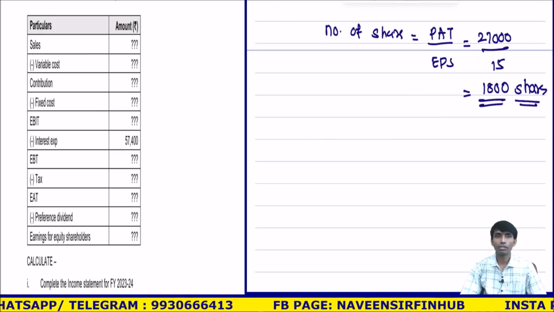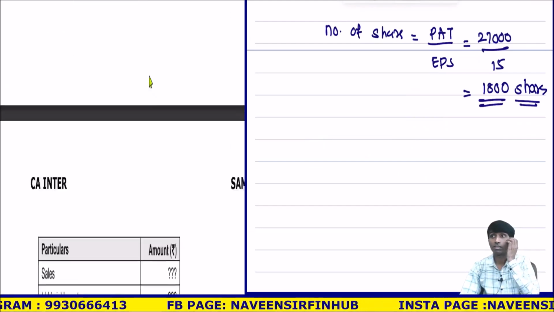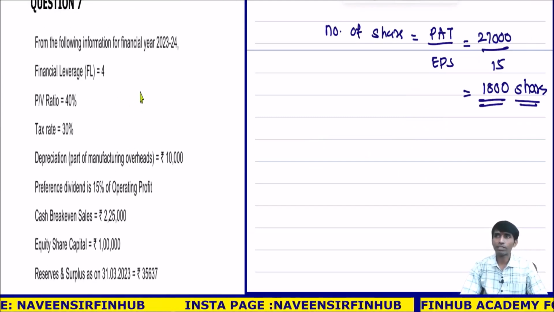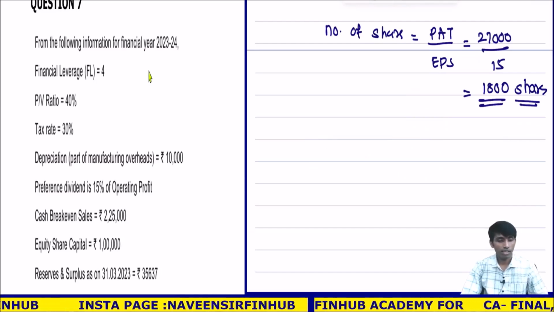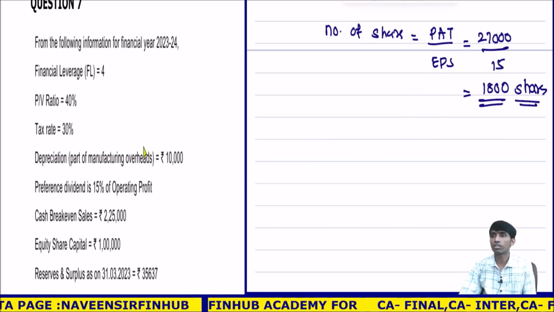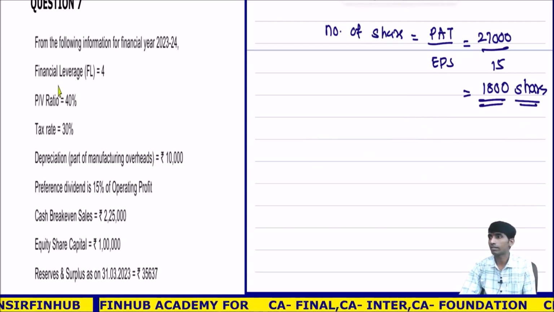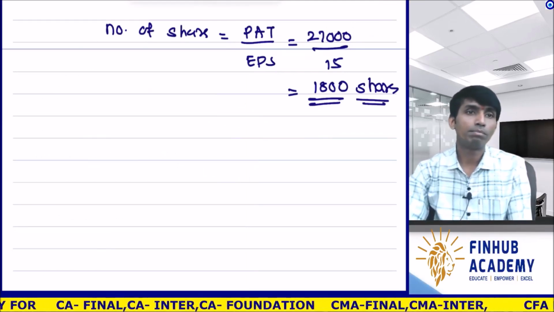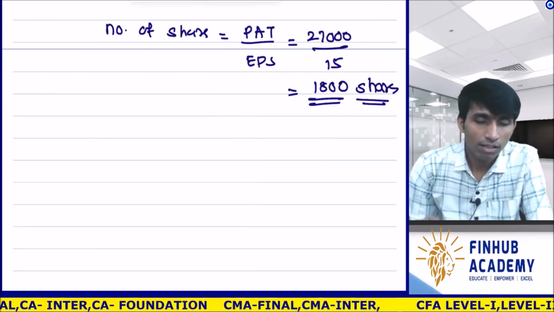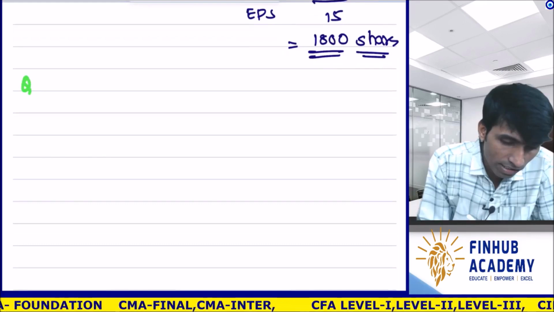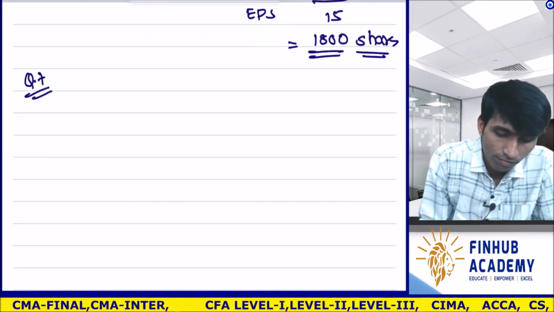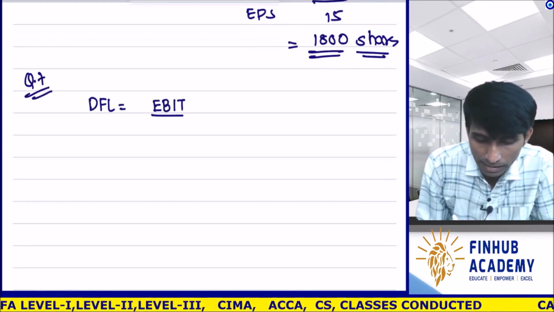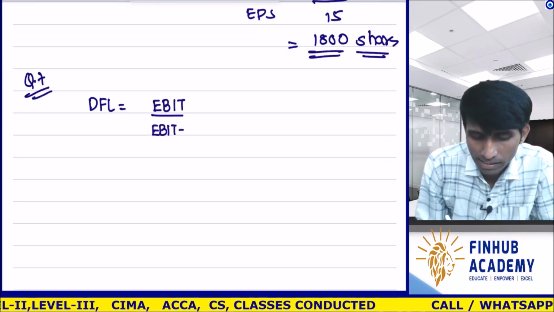Okay, so what we can do is, listen, going slow, let's start with the question. I want to clarify something. Now here, this preference dividend is based on what? Wait, let me make it bigger. One minute. In here, this financial leverage is given, correct? Generally, in a financial leverage question, the formula is EBIT upon EBT, or I can write EBIT minus interest.